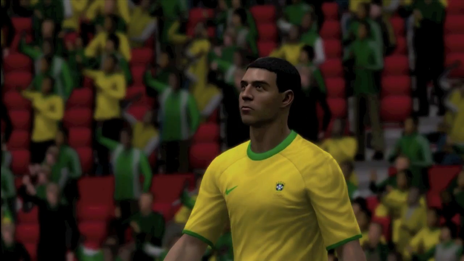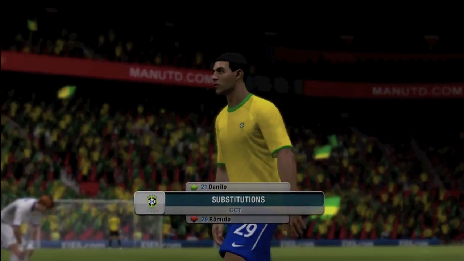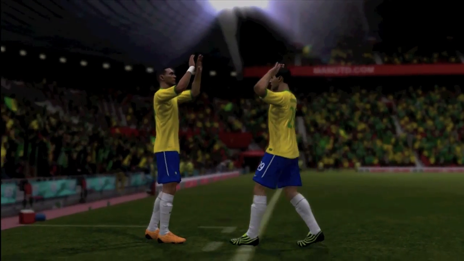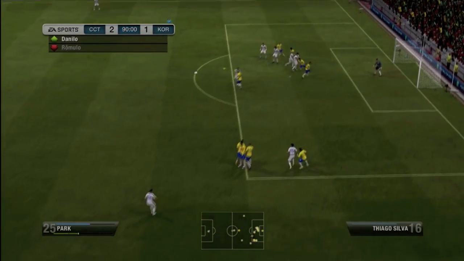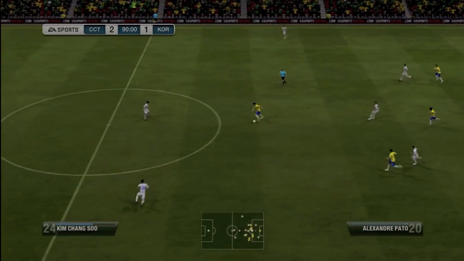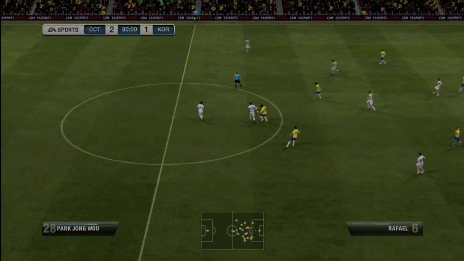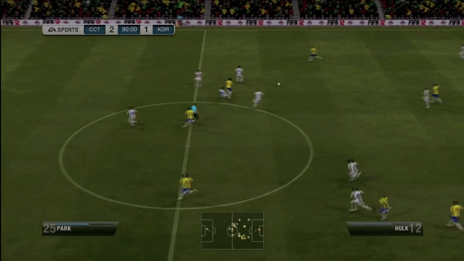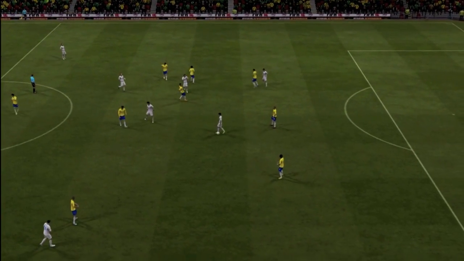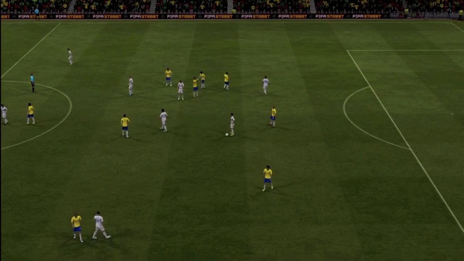And we can see again Brazil making yet another substitution, their final one. Danilo coming on for Romulo. I think Danilo is a little bit more of a defensive midfielder, but still, the cross coming in, Park, it's headed away. Pato will collect. Pato's just going to hold the ball. Is he going to try to run past the player? No. He's going to pass to Rafael, who's run up from the back. It's going to be another Korean attack, maybe. No, the whistle has blown by the referee, and that is it.